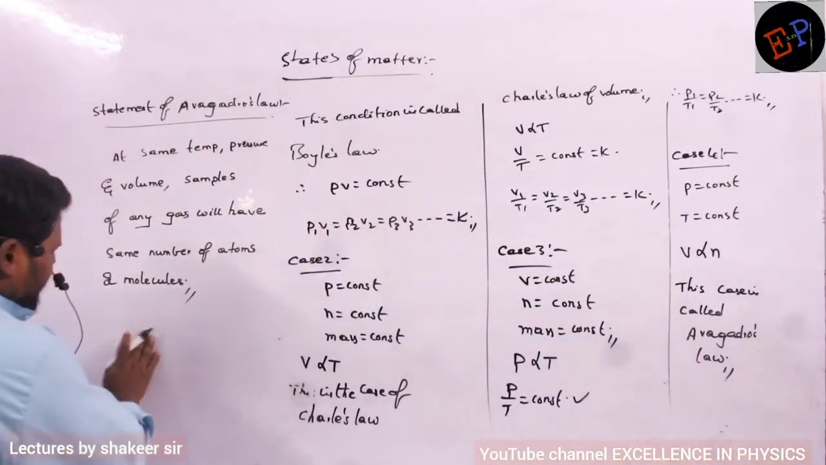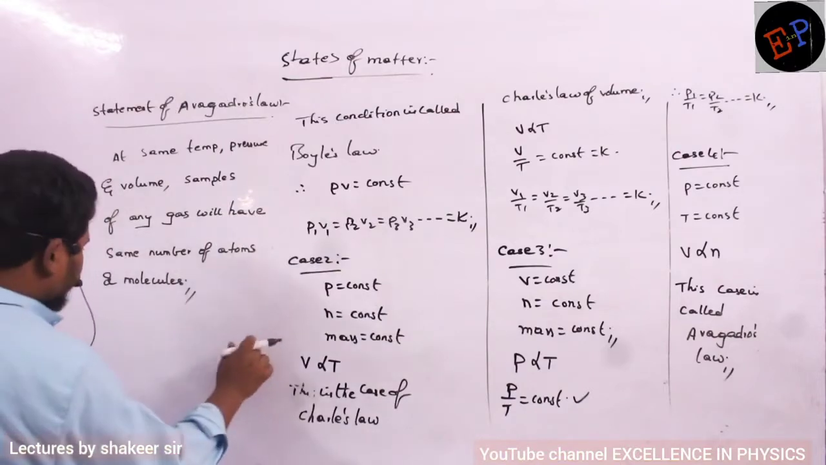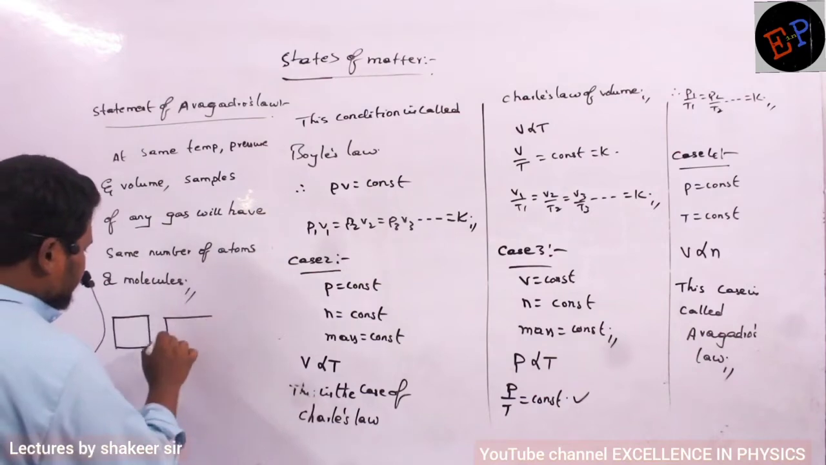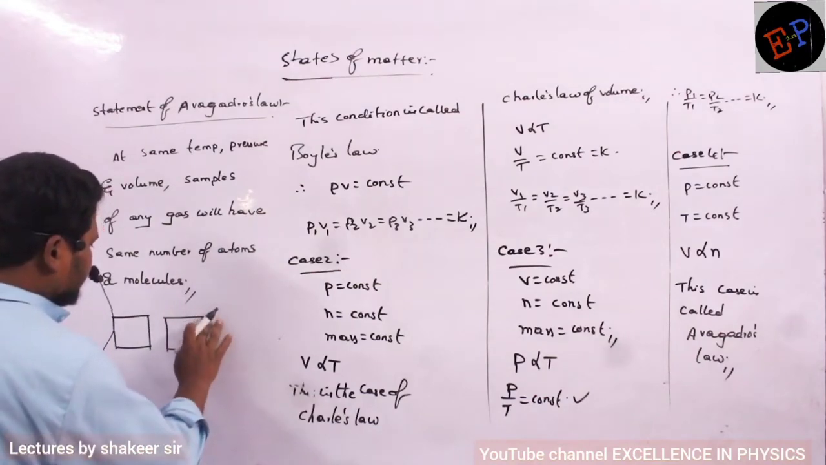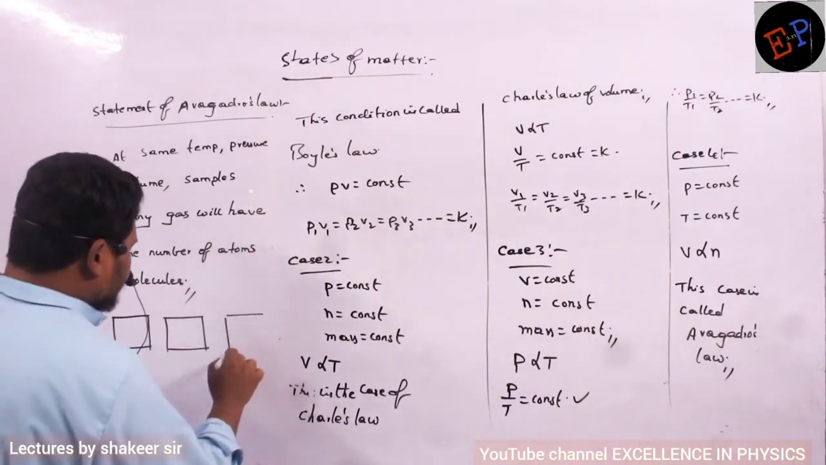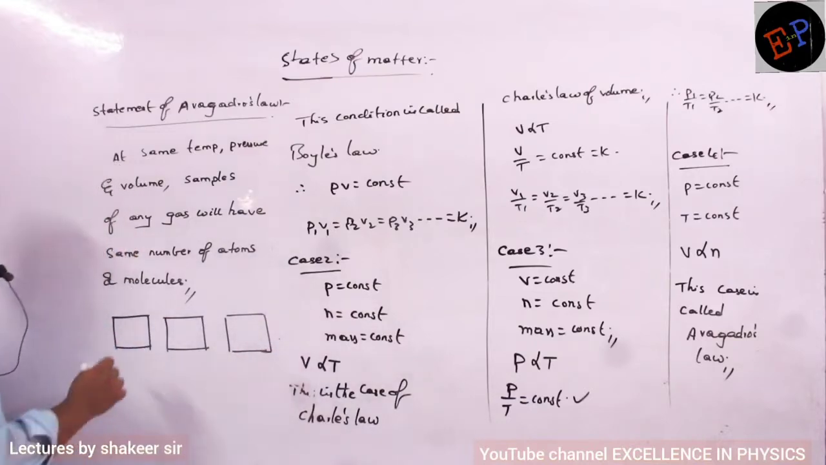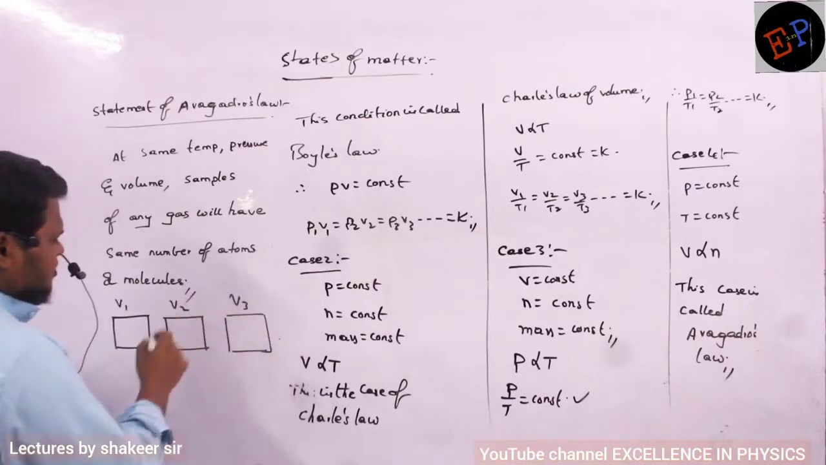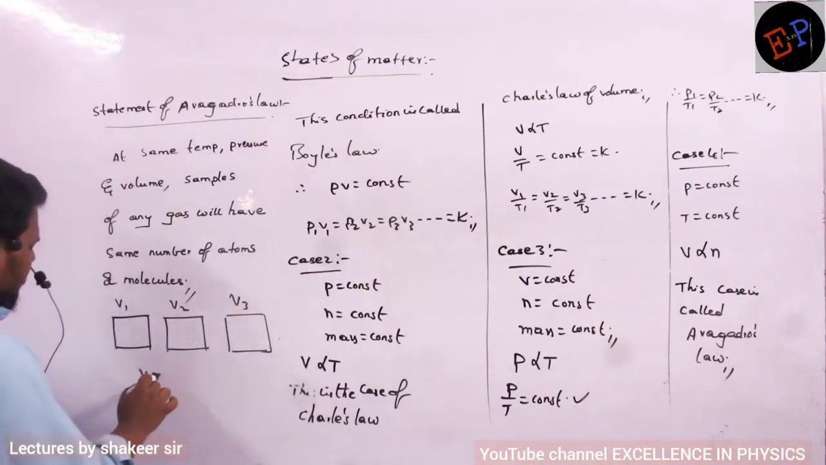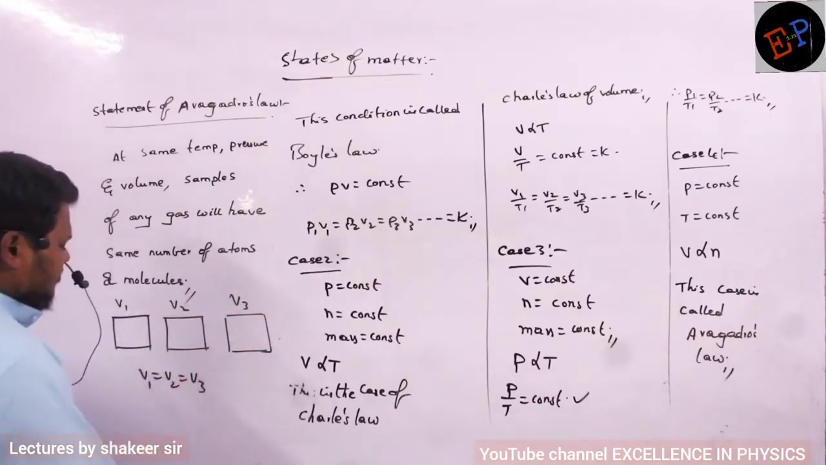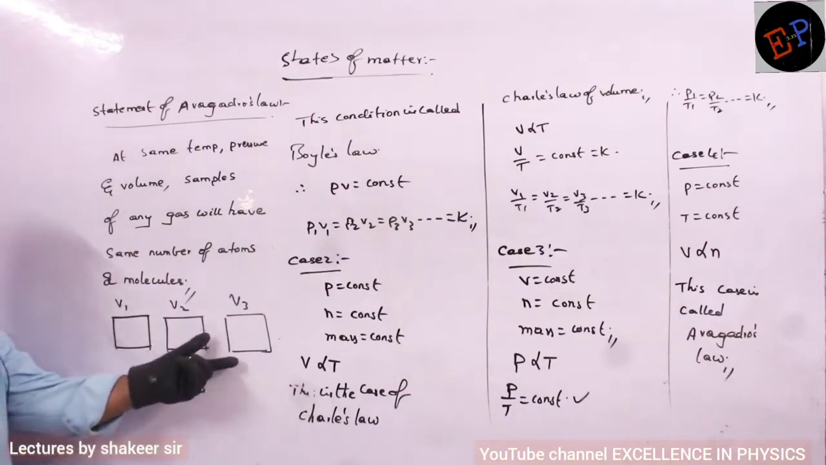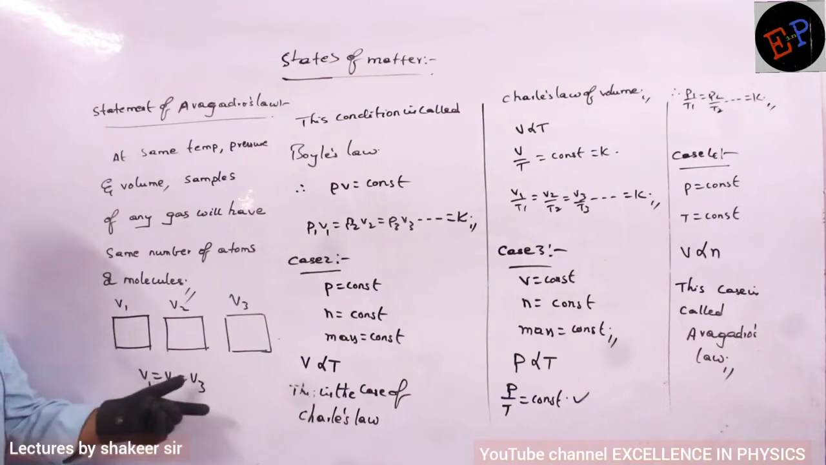Now let us try to understand the meaning of this statement which we have written. For example, this is one container, this is another container, and this is another container. So the volume of the first gas is V1, the volume of the second gas is V2, the volume of the third gas is V3. And we are writing that the volumes are equal. V1 is equal to V2 is equal to V3. For example, a 1 liter container, a 1 liter container, and this is also a 1 liter container. Volumes are the same, clear?